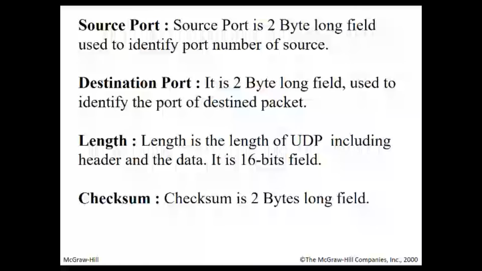However, this checksum operation, unlike TCP, in UDP is not mandatory. So no error control or flow control is provided by UDP. And hence UDP depends on IP or ICMP for error reporting. We have done the Internet Control Message Protocol in the earlier class. So I repeat, UDP depends on IP and ICMP for error reporting.